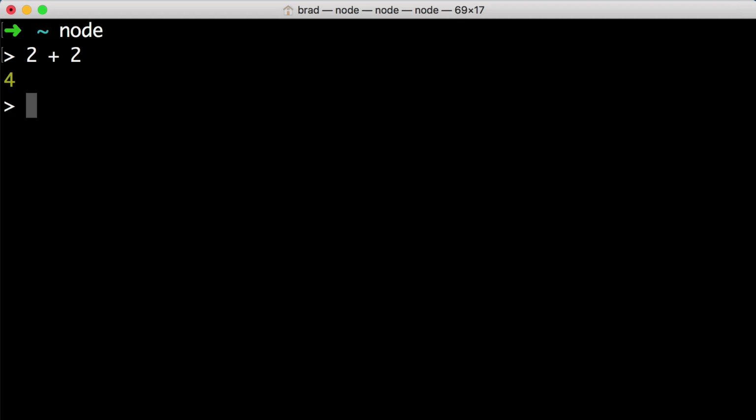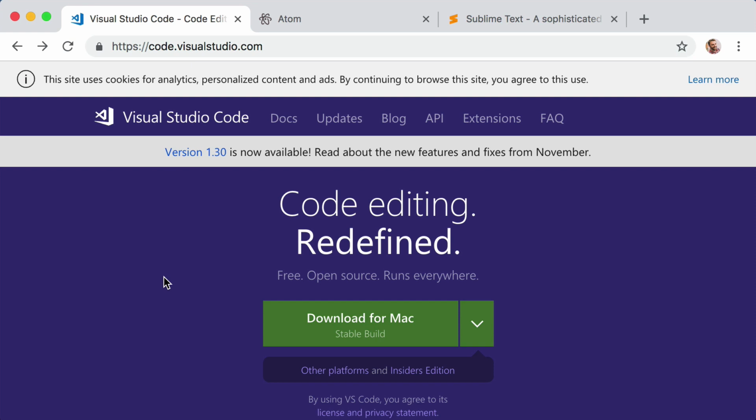into Node at once. Now, the way that this is typically done is by using a text editing program to create a JavaScript file on our computer's hard drive, and then we can feed that file into Node. Now, there are many, many different text editor programs in the world, and many of them are free to use. The program that I personally use, and also that I strongly recommend, is named Visual Studio Code. It's also often referred to as VS Code.